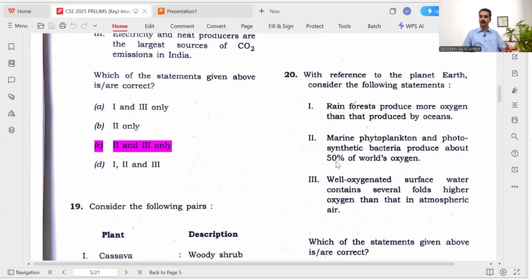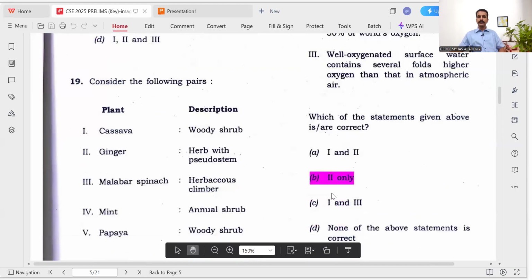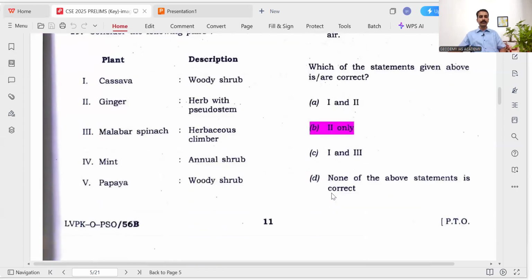The ocean produces more. Marine phytoplankton and photosynthetic bacteria, so they produce 50%. Statement 2 is correct. Well oxygenated surface water contains several folds higher oxygen than that in the atmospheric air. So here, several folds higher, that's an extreme comparison, right? So that is wrong. Here the atmosphere contains more. So we can eliminate 1 and 3, option 2 only.